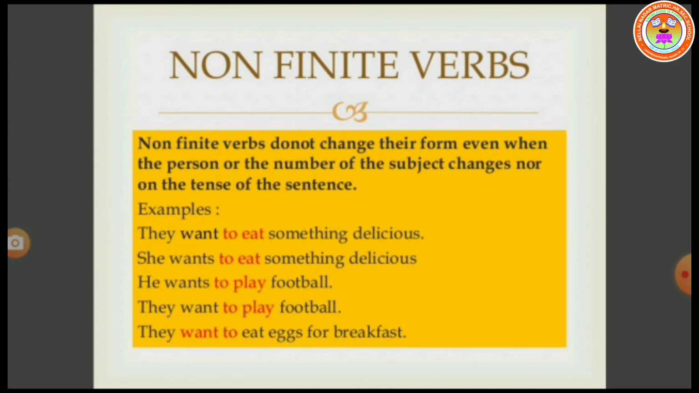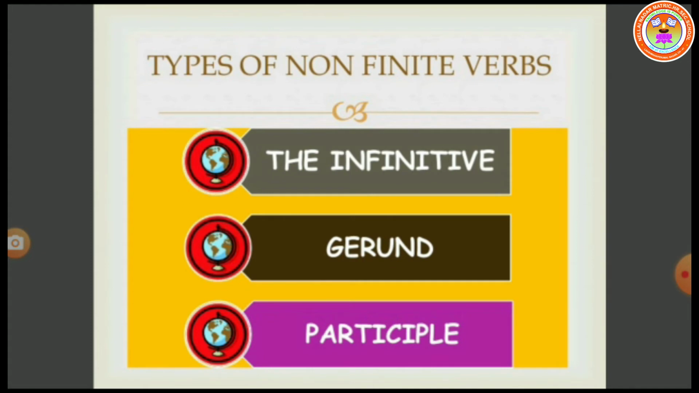In these examples, the subject and the verb change according to number and tense. But the highlighted words do not change. Hence, it is called non-finite verbs. So, it is not limited by the subject, person, and tense. Next, the non-finite verbs are classified into three main types: infinitive, gerund, participle.